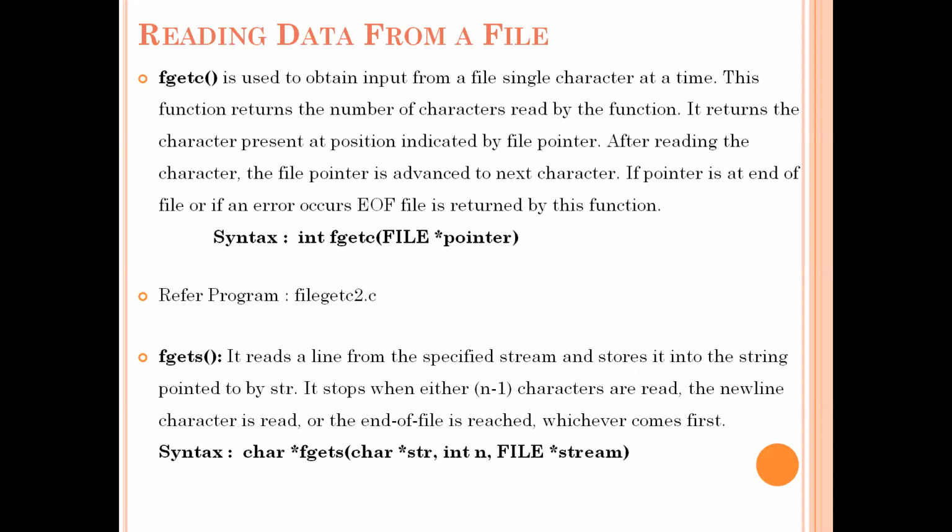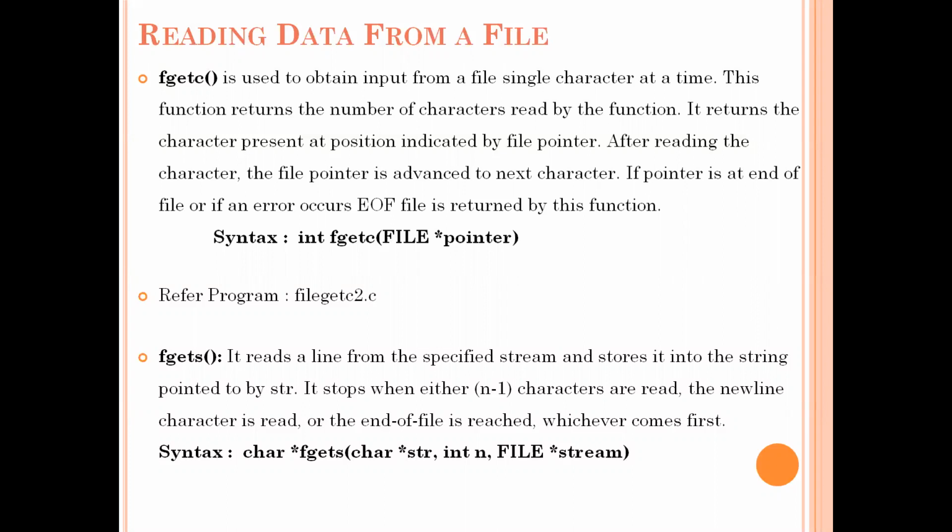This function returns the character present at the position indicated by the file pointer. After reading the character, the file pointer is advanced to the next character.